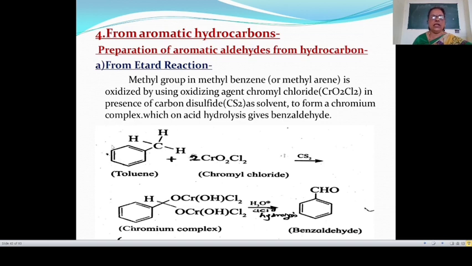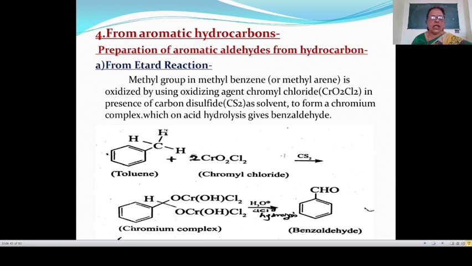This methyl benzene is oxidized by using oxidizing agent, that is chromyl chloride CrO2Cl2, 2 times CrO2Cl2 in presence of carbon disulfide, that is CS2. Then this gives chromium complex.